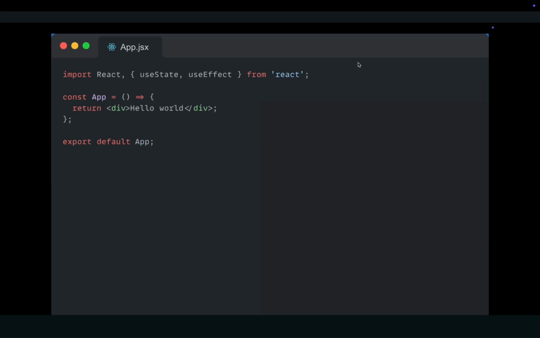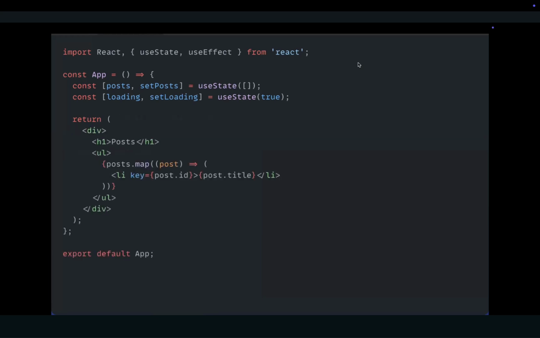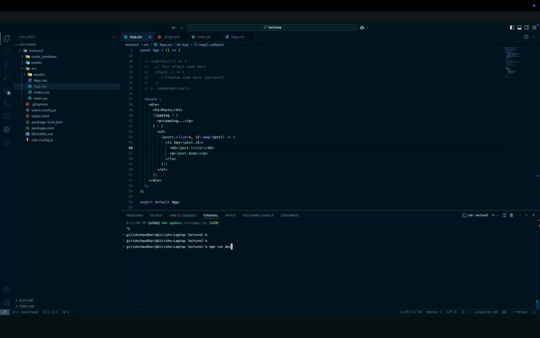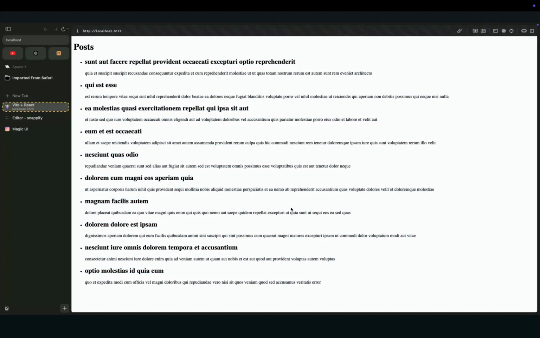3. Adding states and basic layout. Let's set up a list of posts. JavaScript: return loading, posts.map(post...). Run the app now and you'll see the heading and a loading message in the browser.